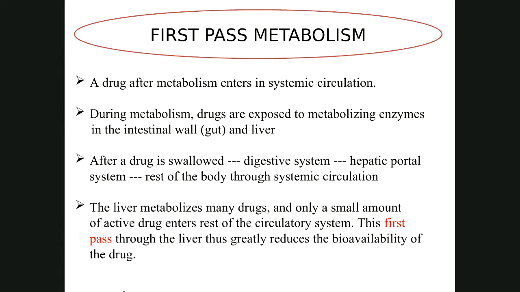For example, if we are taking 500 mg of paracetamol through oral route. So this 500 mg enters into the body. First we are swallowing it. It goes into the digestive system. From there it is digested and it enters into the liver, that is hepatic portal system. Now in the liver, what is happening? This 500 mg is getting metabolized and it is exposed to different metabolizing enzymes in the intestine and in the liver.